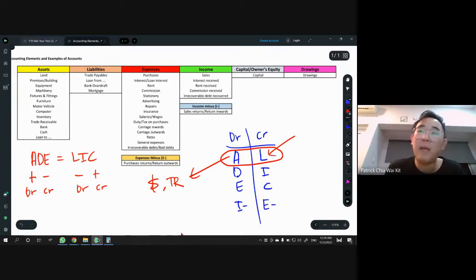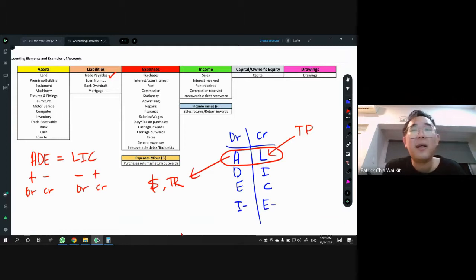Our main liability is actually our trade payable. As you can see in the example here, I put trade payable as the top item. That's our main liability, and it keeps changing. We can owe more and we can owe less. So pay attention, and see for yourself, read and understand the transaction, what's going on. If you find the owe more, owe less part hard to understand, which I feel is quite hard, then I will switch to others.